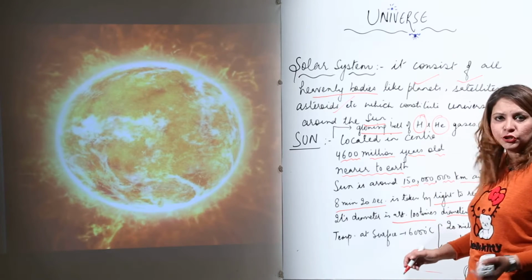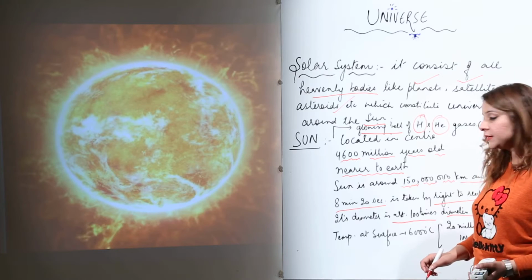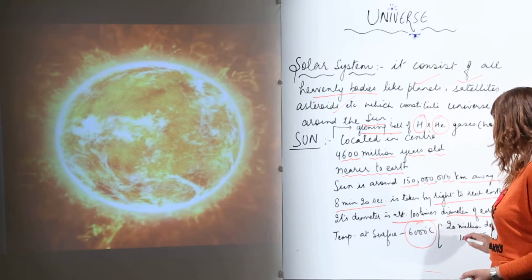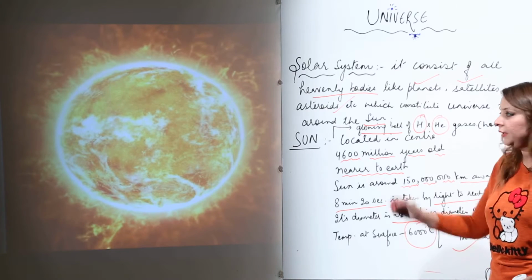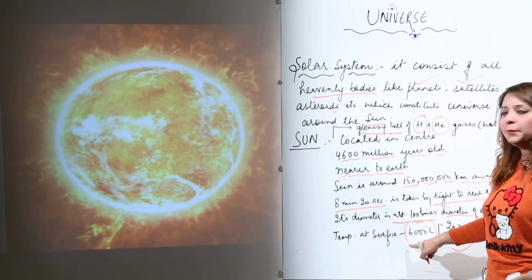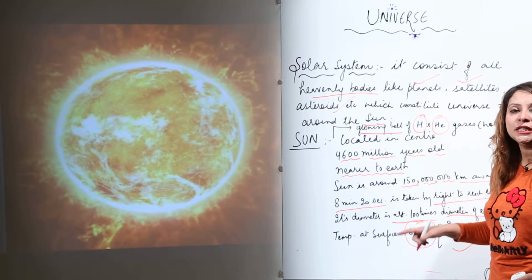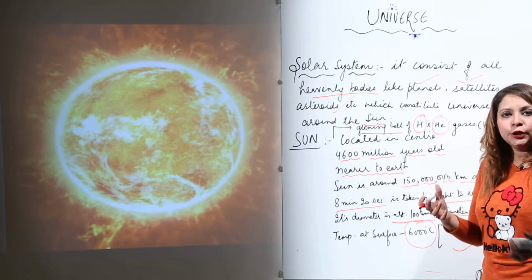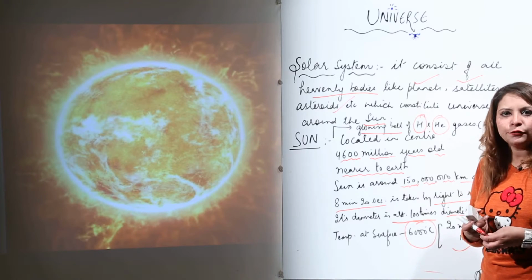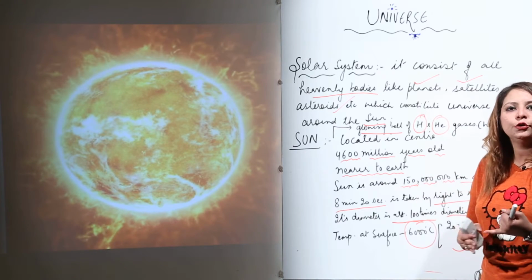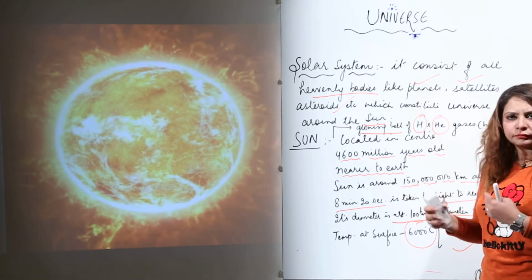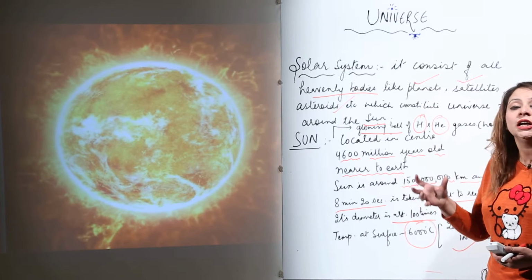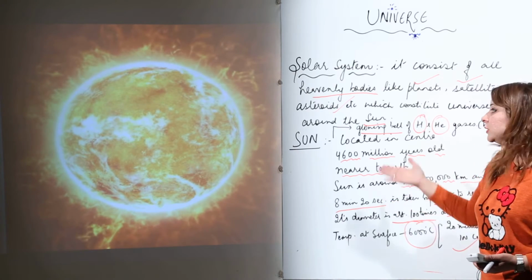If we talk about the temperature, as I told you, it is a ball of hot gases. The temperature at its surface is about 6000 degrees Celsius, and in the center it is huge, 20 million degrees. So the surface temperature is 6000, but in the center it is 20 million degrees. You can imagine how hot the sun is. You are all familiar that sunlight consists of different kinds of rays, like UV, infrared and the visible region, which we will discuss in different classes. Here we need to focus on the heavenly bodies and the characteristics they possess. So this is all about the sun.